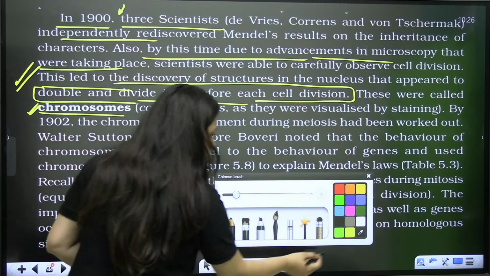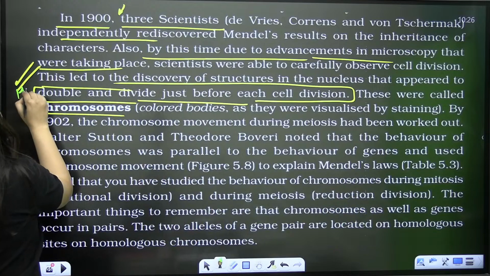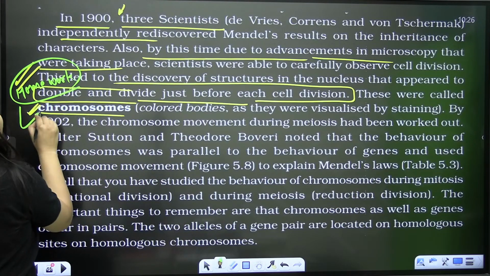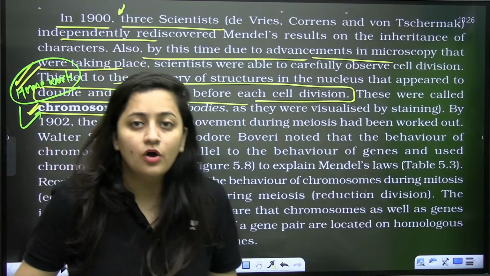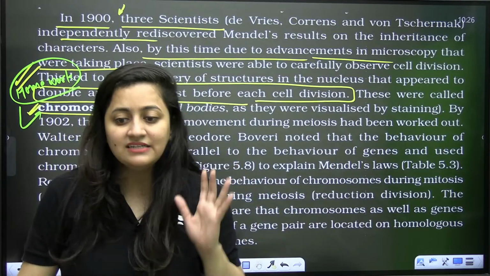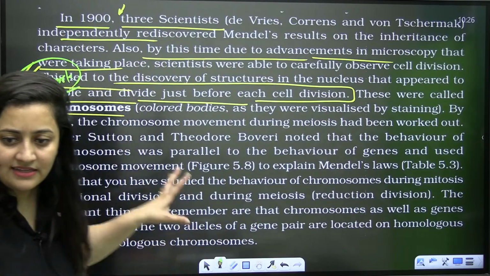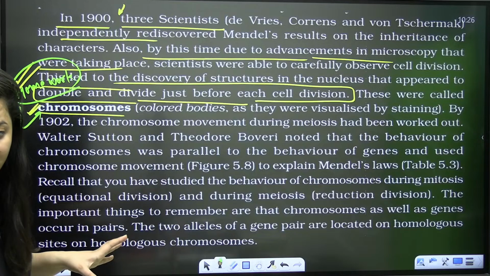Now you have one homework, and I want to see it in the comment section. The homework is, you have to tell me the name of the stain that is going to color your chromosome. Name that stain which is going to color your chromosome. Clear? These notes are more than enough for you.